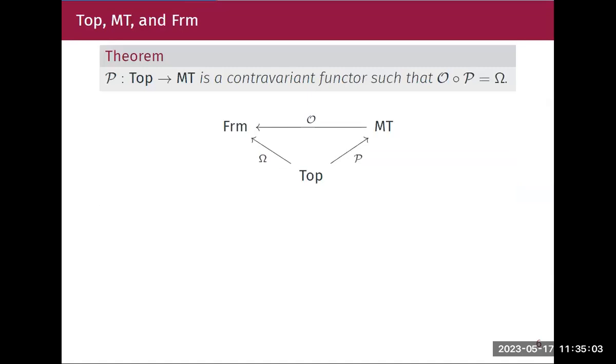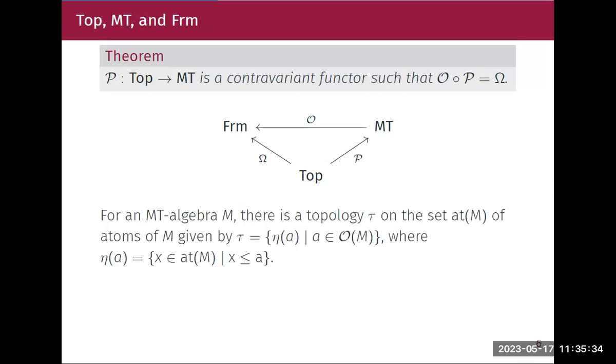So how do we relate our MT algebras to topological spaces, as our whole definition of MT algebras was inspired by topological spaces? So my P, power set P, is a contravariant functor from topological spaces to MT algebras, such that the diagram commutes. In fact, this is very true because the open sets of a topological space are fixed points of the topological interior operator. So that's why the diagram commutes.